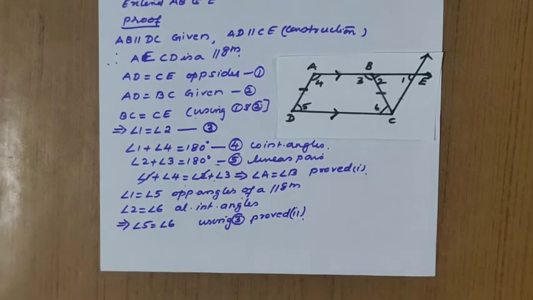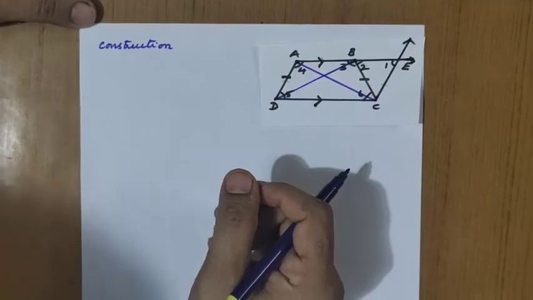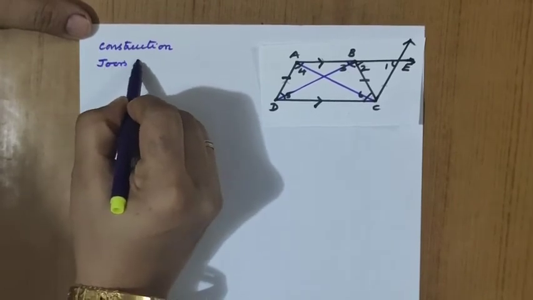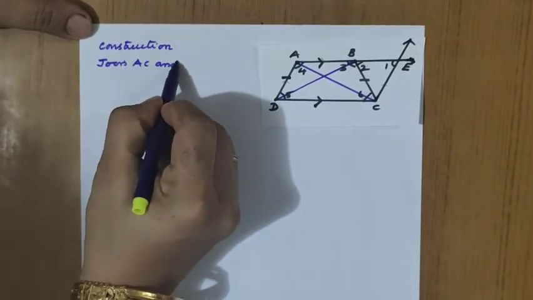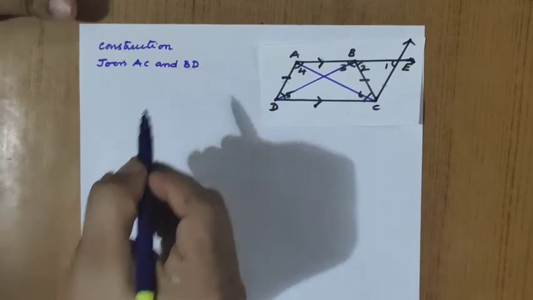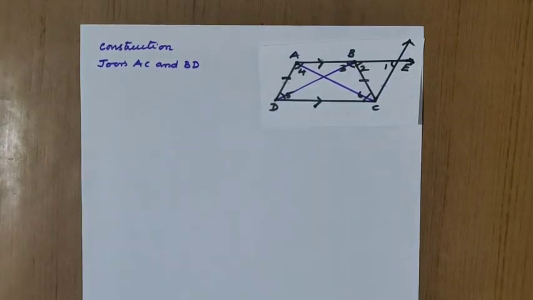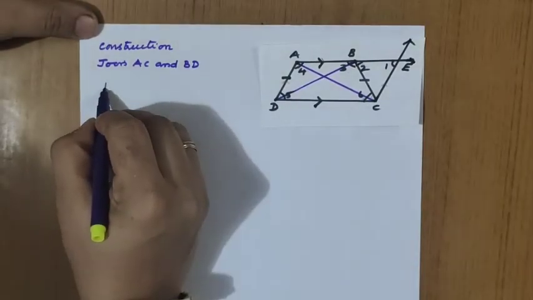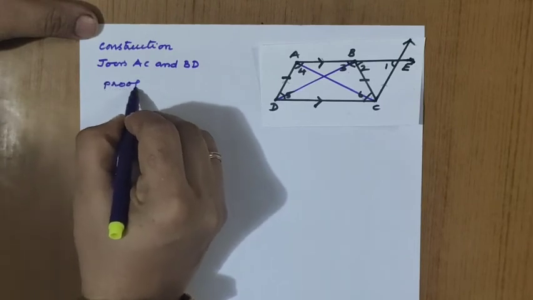Okay, so the first part and the second part we have done. Now the third part: we have to prove triangle ABC congruent to triangle BAD. We have to join the diagonals now. So the construction we require here is: join AC and BD, right? Because we have to prove that the final result is diagonal AC equal to diagonal BD. So we have to take the proof for this third part.